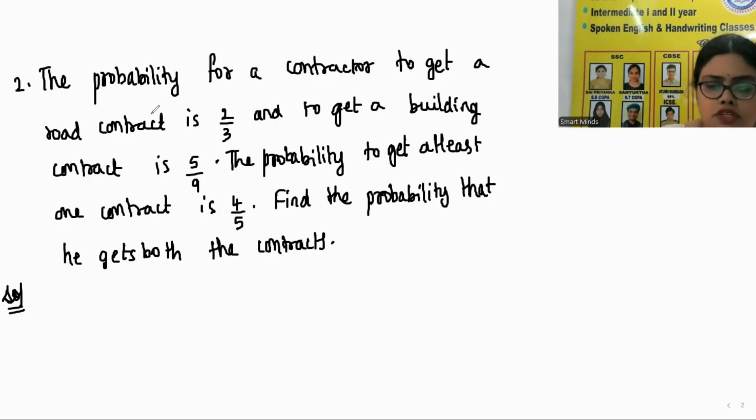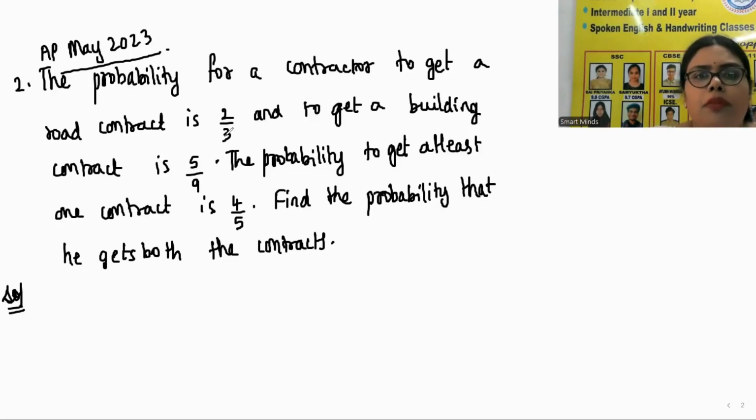So take the next question. This question is also very, very important. Appeared last in AP May 2023. So the question is, the probability for a contractor to get a road contract is 2 by 3 and to get a building contract is 5 by 9. The probability to get at least one contract is 4 by 5. What is the probability that he gets both the contracts?